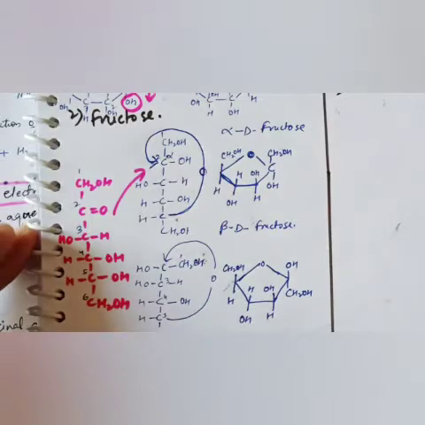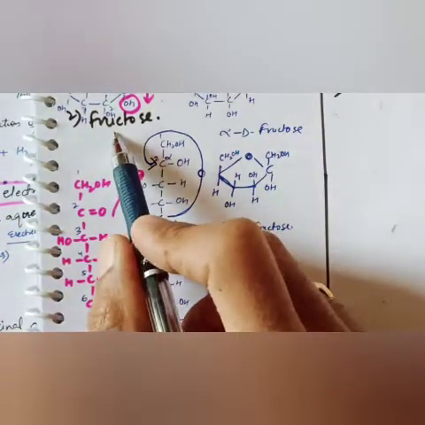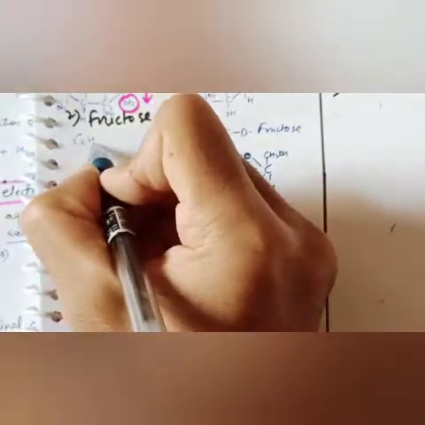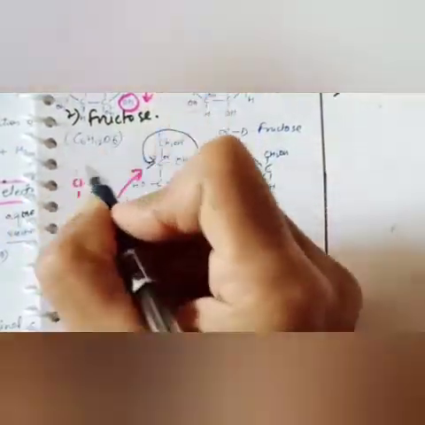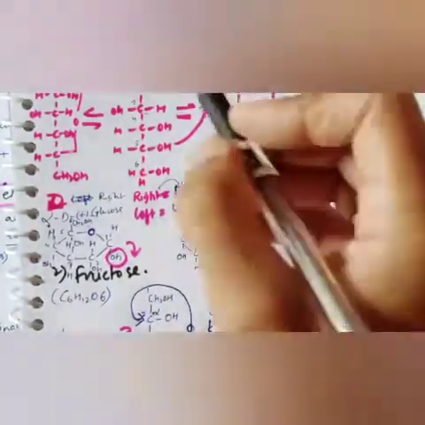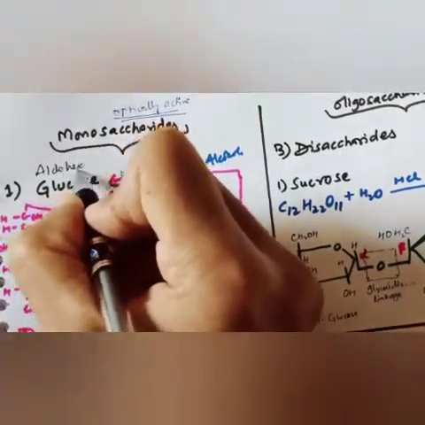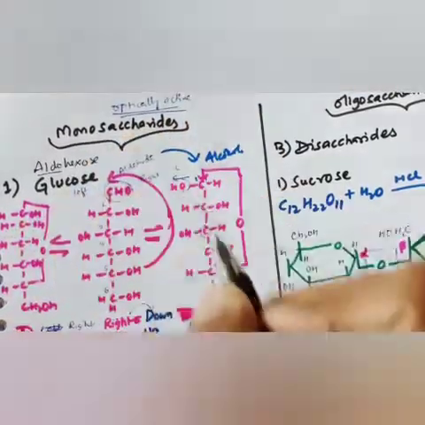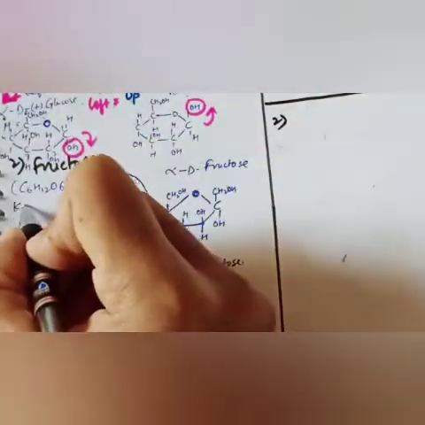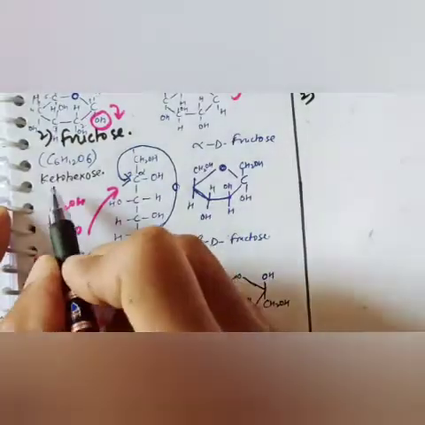Now, in a similar way, we will make the structure of fructose. The formula of fructose is the same as glucose, C6H12O6, but the difference is that glucose is an aldohexose, which means it is a compound with an aldehyde group, whereas fructose is a ketohexose. Okay, so it has a ketone group.